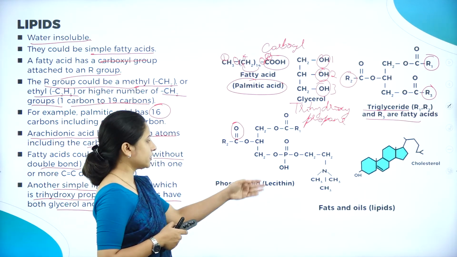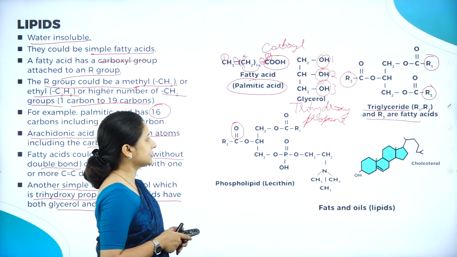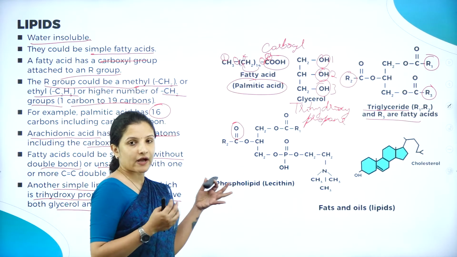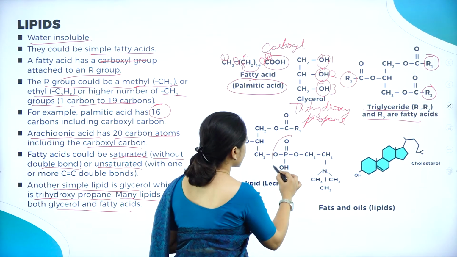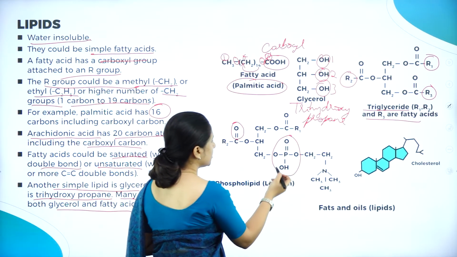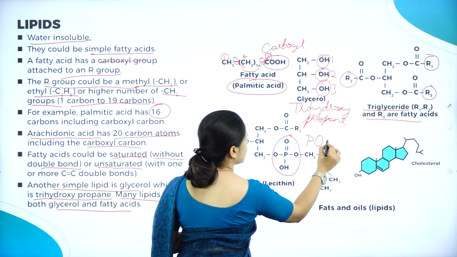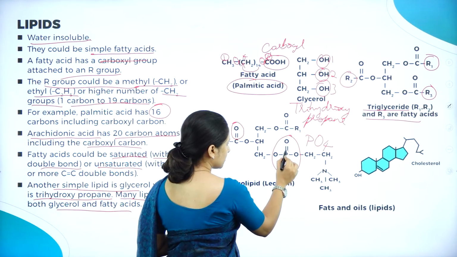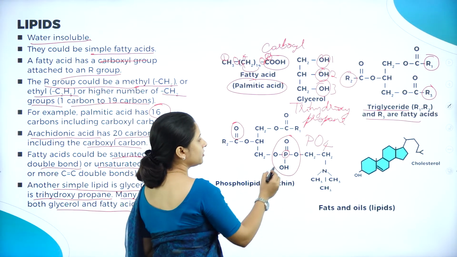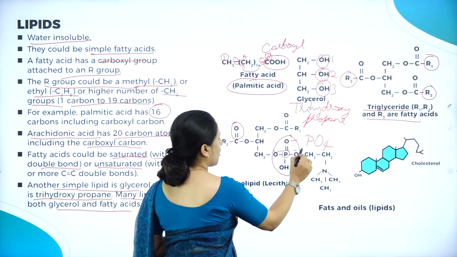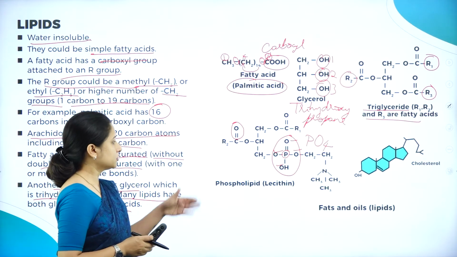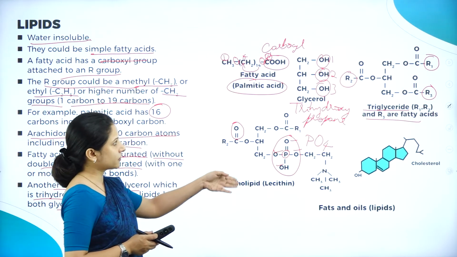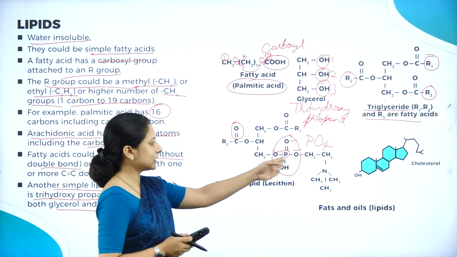Also, phospholipid, that is lecithin, is one of the examples. Why is it a phospholipid? Because of the presence of the phosphate group. Can you see this region here? Here it is made up of a phosphate group, 1 phosphorus atom and 4 oxygen atoms. Therefore it is a phosphate group, so it is a phospholipid. One of the best examples of a phospholipid is lecithin.